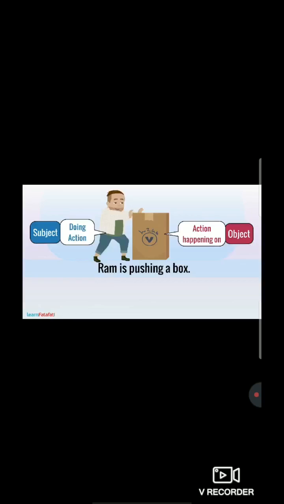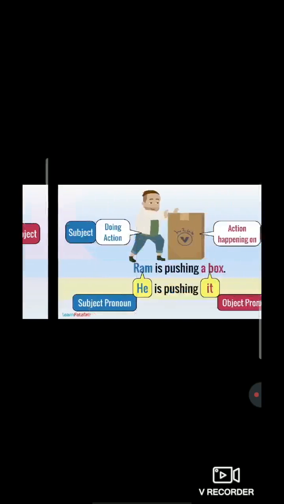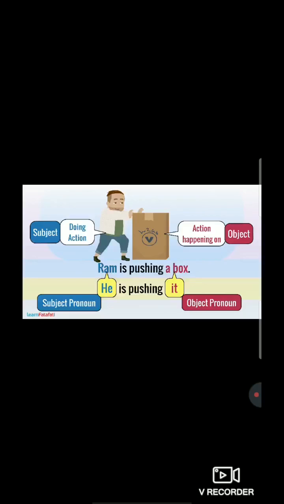Now let's study in pronoun, the subject and object. So here Ram is a boy, so we call as he. He is the subject pronoun. And the thing, a box, we can call as it. So it's an object pronoun. So the sentence will be, he is pushing it. So students, everyone understood what is subject and subject pronoun, object and object pronoun.